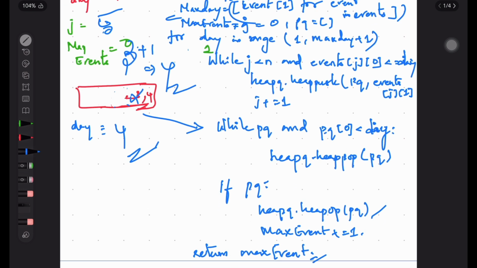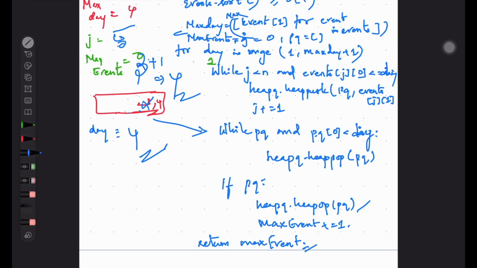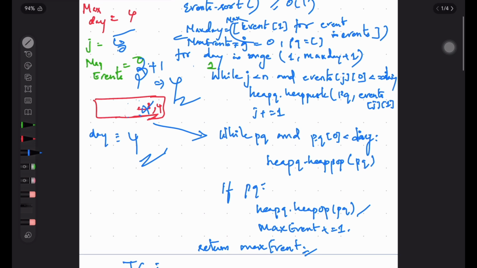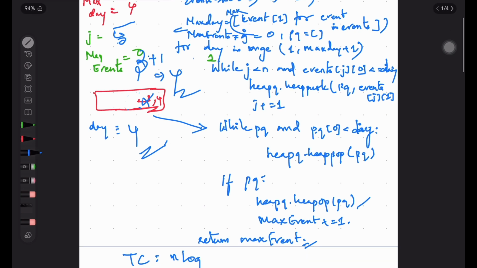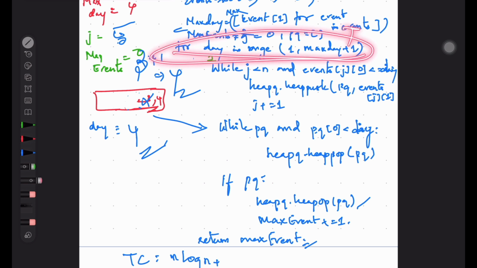I hope you guys would have understood. If you look into the time complexity, we are sorting, so that is n log n, plus we are traversing each day up to the max day. Let's assume the max day as d.